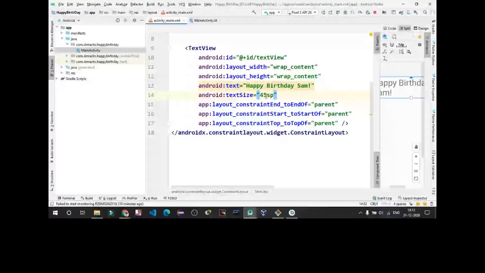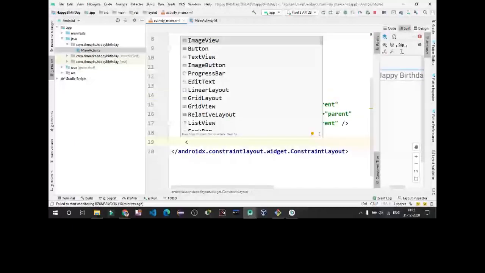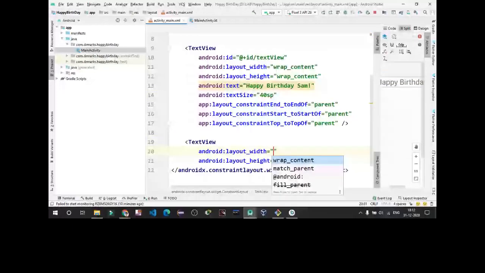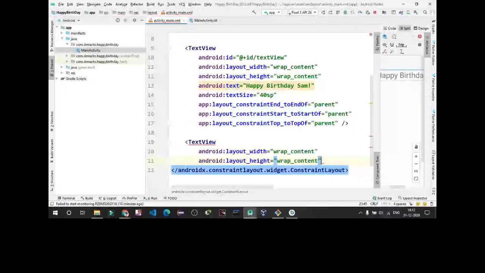Now we are going to see how to take this text view in the coding part. You have to give this tag, then write text, then enter. It will give you this small snippet of code automatically written. Then you have to give the layout width. It's going to be wrap content and the height is also going to be wrap content. Then close using forward slash.